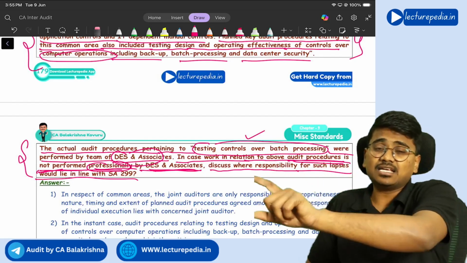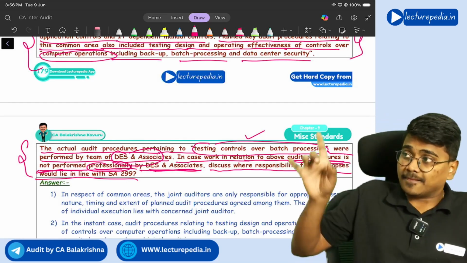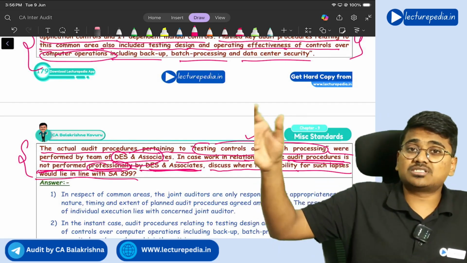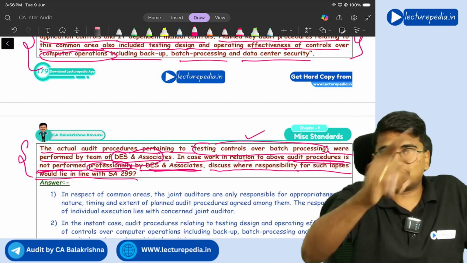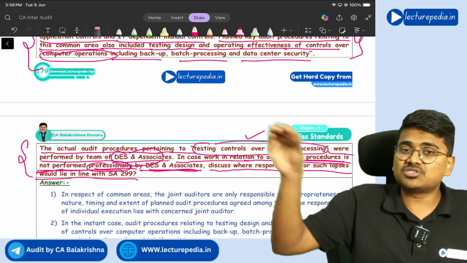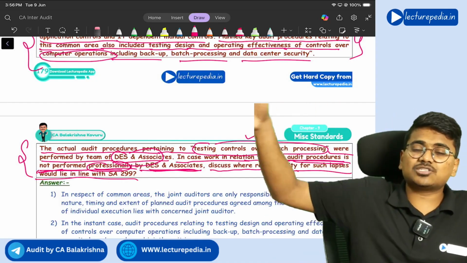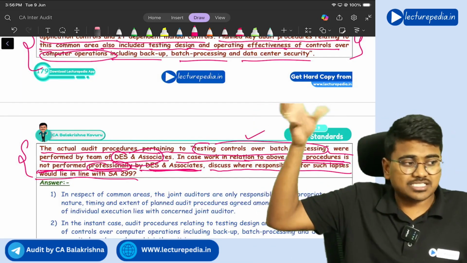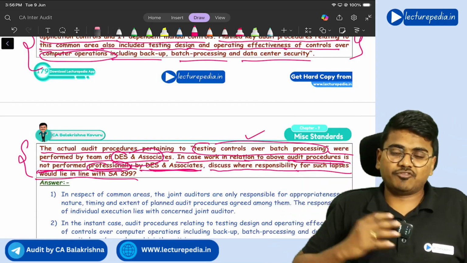Yes, but if the question says that in that area some misstatements are found and those misstatements were not identified by the joint auditors, in such a situation all the joint auditors will be responsible. But the question is not saying that there are misstatements in that area. The question is saying that DES and Associates has not performed its work professionally. If it has not performed its work professionally, only DES and Co will be liable for that.